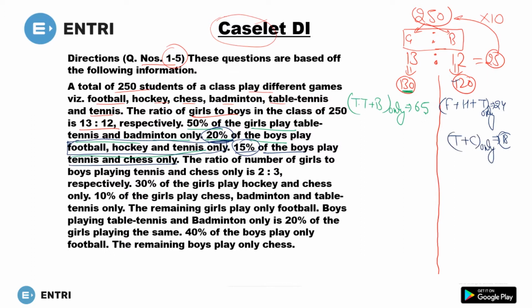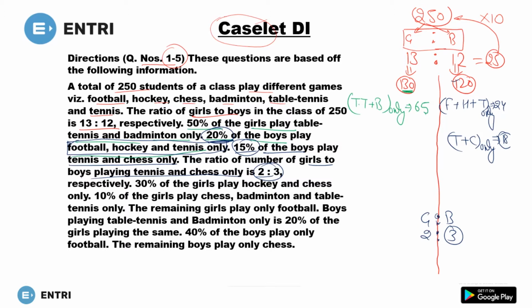These are 18 in total. Now the ratio of the number of girls to boys playing tennis and chess only is 2 is to 3. This is important: you are given the girls to boys ratio, which is 2 is to 3. He is saying there are 3 boys who play tennis and chess only, so 2 girls also play tennis and chess.